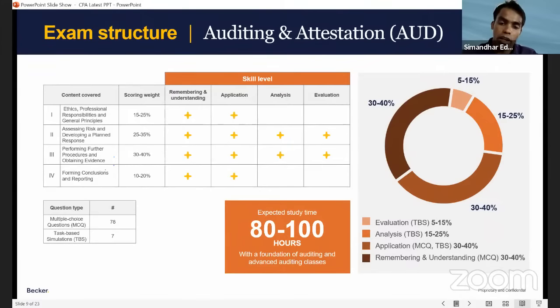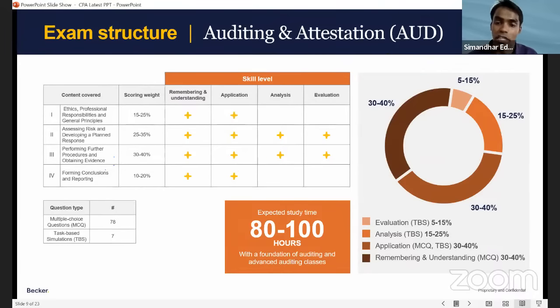So you can go through the recorded sessions of those and then jump to FAR and audit, because normally we want people from a non-accounting background to go through the basics of accounting and basics of auditing classes first. And normally every time we conduct those basics classes so that you can come to the advanced classes, right? So for audit, 80 to 100 hours, it is highly recommended to go through the basics of accounting classes and basics of audit classes, because in audit, they ask you journal entries also.